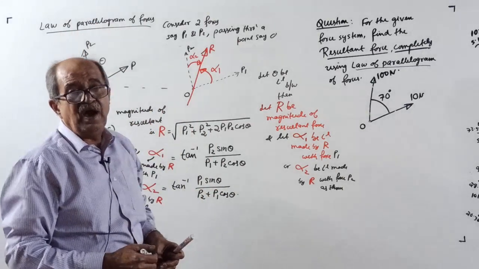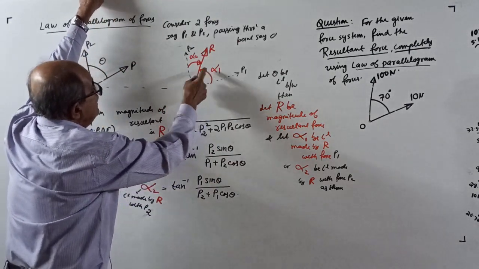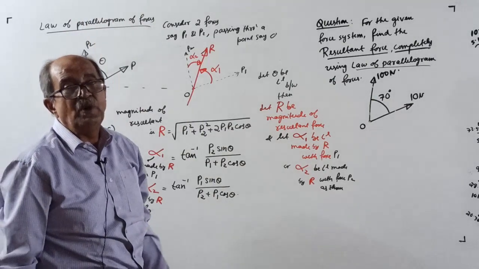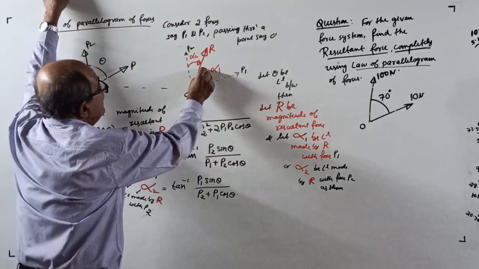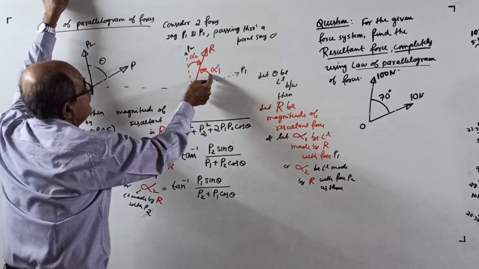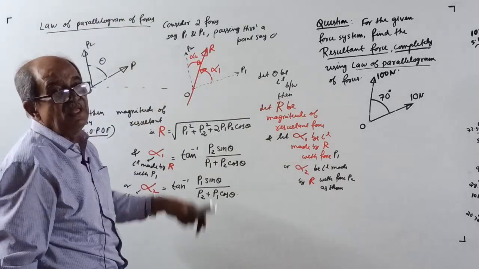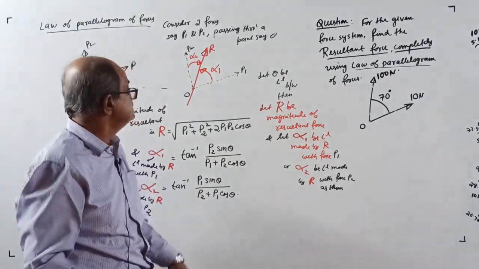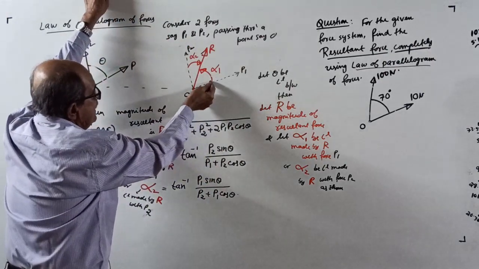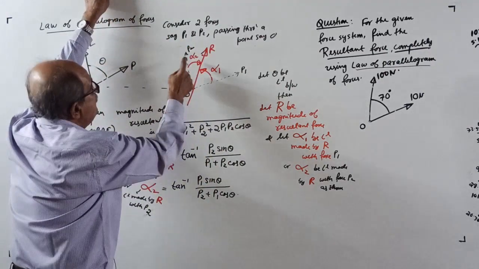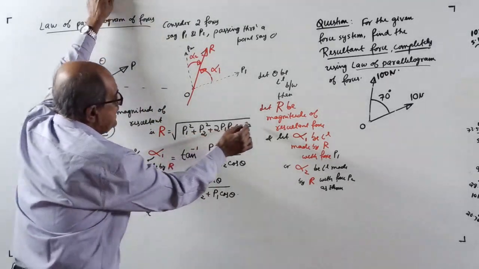This is a formula for R. Actually, make a note. Once you get alpha 1, you don't have to find alpha 2. Why? Because the total angle is theta. Once you know alpha 1, you can find alpha 2, since alpha 1 plus alpha 2 is theta. So from theta, subtract alpha 1. But for understanding I am writing. That means if you want the resultant direction with P1, get alpha 1. If somebody wants it with P2, get alpha 2.